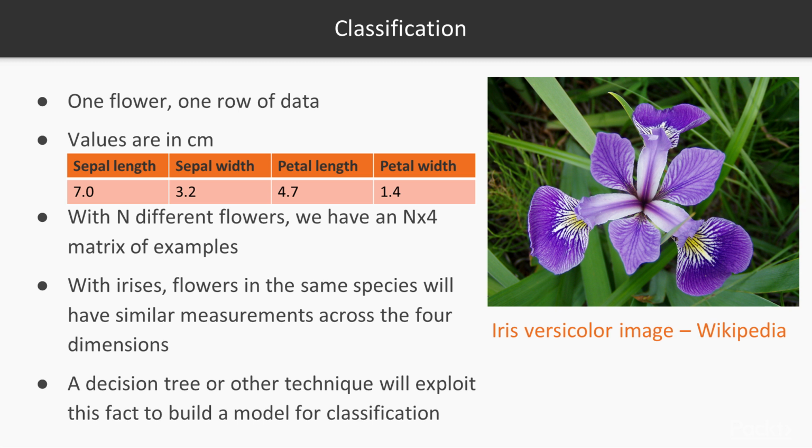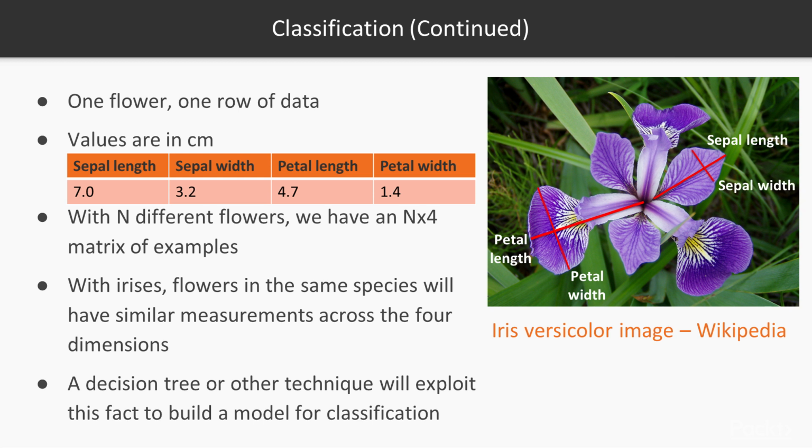For example, consider the famous iris flower dataset. This picture is a single individual of the iris versicolor species. If we measure the flower's petal length and width and sepal length and width, we might get enough information to be able to determine its species. The dataset also contains examples of Iris setosa and Iris virginica. Each example in the dataset has these same 4 measurements. Each has a 4-dimensional vector. Overall, there are 150 examples, 50 of each species, and we can fit a decision tree or some other model to predict the species of a new flower given these 4 measurements.